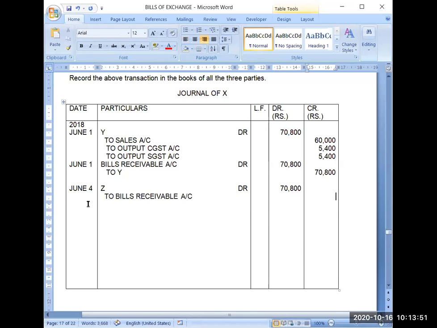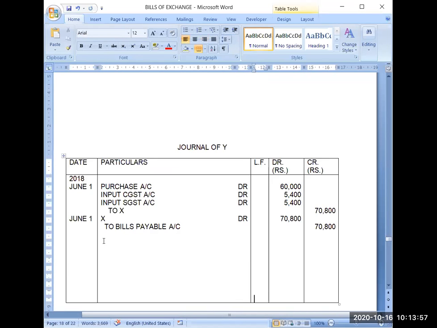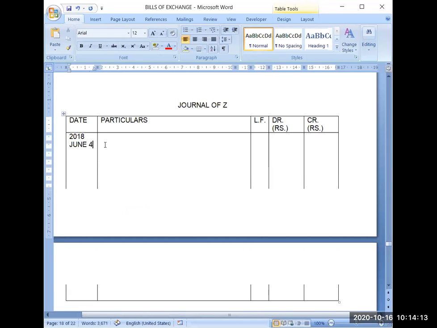Now Y will not record this transaction in any manner, but Z will record it because this is a transaction between X and Z. So on June 4, bills receivable account debit 70,800 to X. He has got this bill from X. Credit the giver, 70,800.